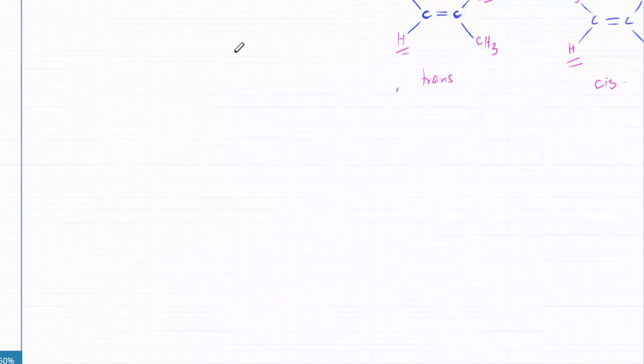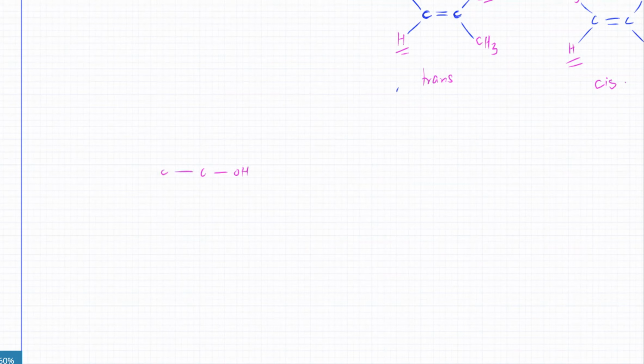So we're going to do some questions. Let's have an alcohol, and I'm trying to dehydrate it. So it's got an OH. So there's this OH here. Now this molecule is going to undergo dehydration. And you've got CH3 over here.